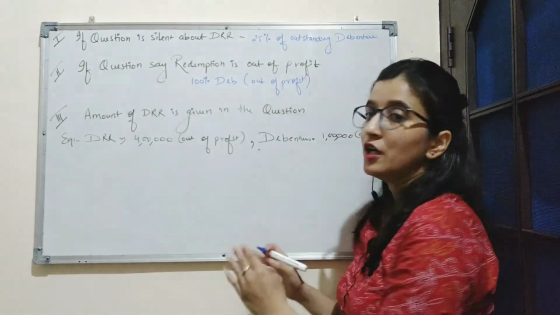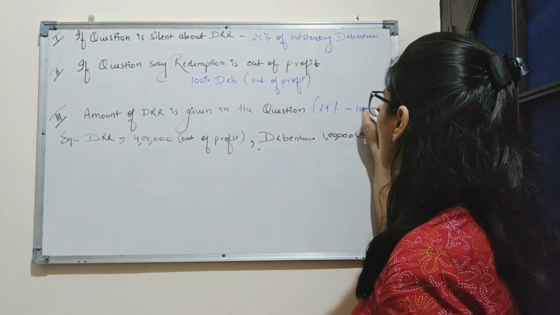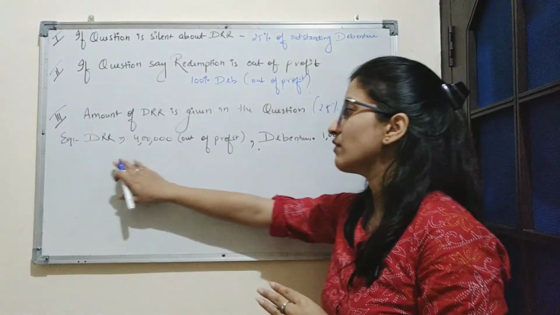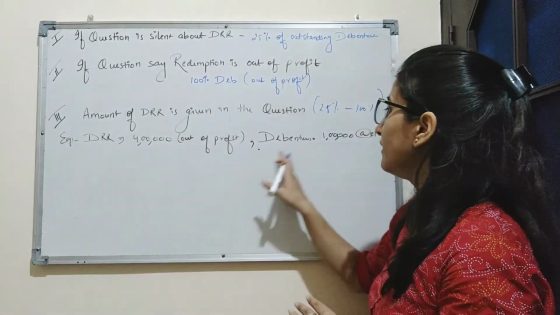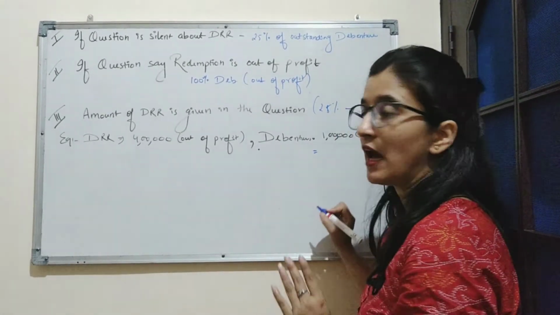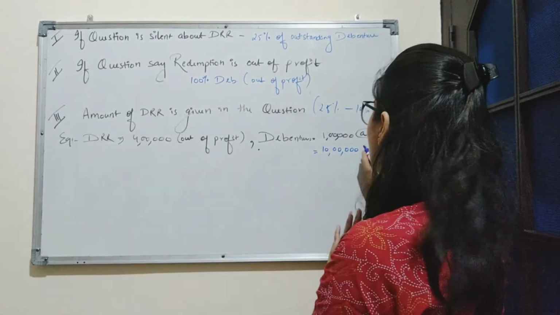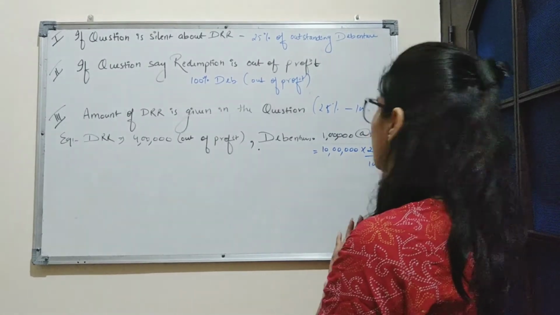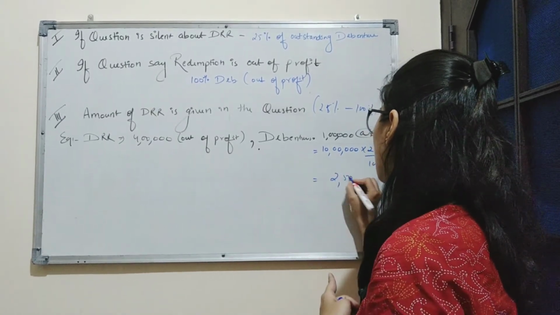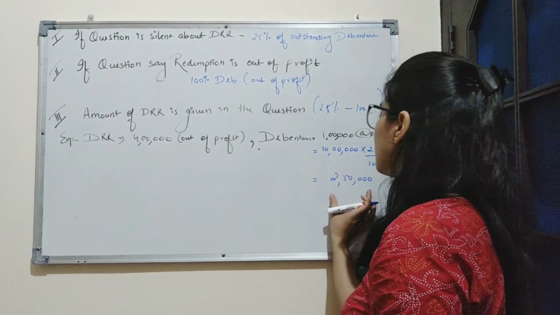In this condition, you have to create DRR between 25% to 100%. For example, if DRR is given as 4 lakh out of profit and the company is having a debenture of 1 lakh at the rate of 10, that means the company will have total debenture of 10 lakh. This is the outstanding debenture. 25% of 10 lakh is what we will create as DRR. So here DRR will be 2,50,000.